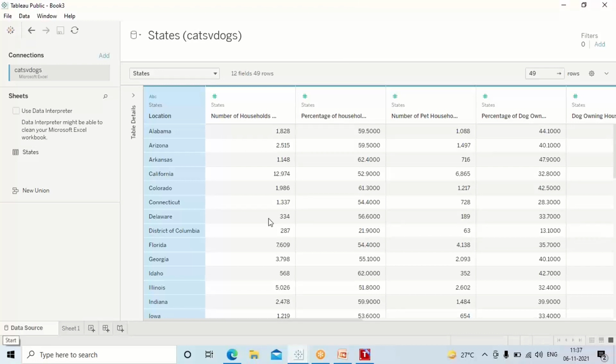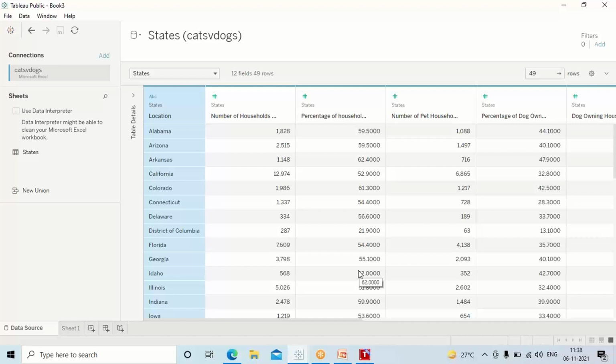Okay, guys, clear so far with what I have done? This is the data, so I have dragged the data here. Now, what is this data interpreter? If you want to clean your MS Excel workbook, that is when I will click here and it will clean the data. So guys, please understand, if you are the owner of the report and you created this sheet, then you can play around.